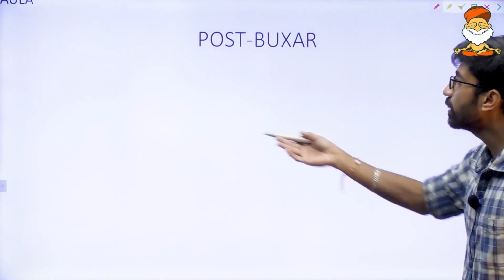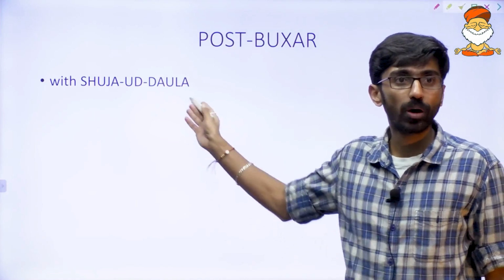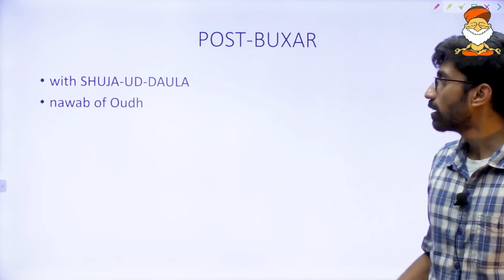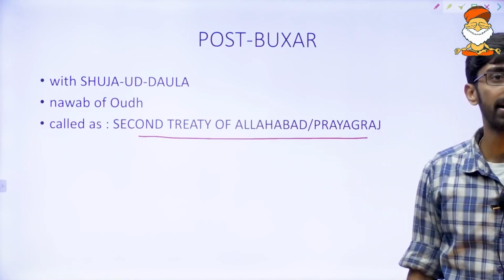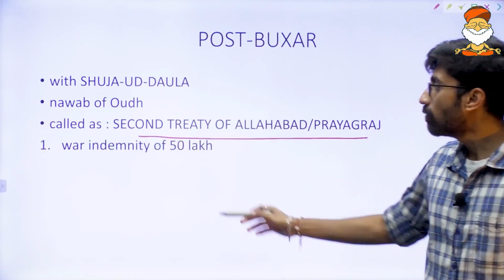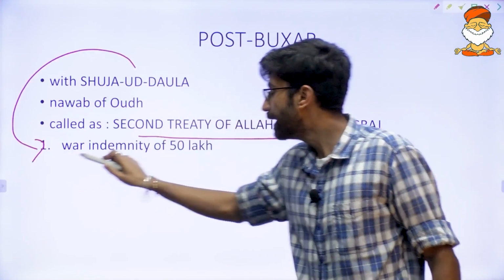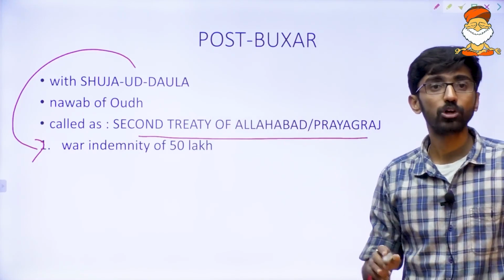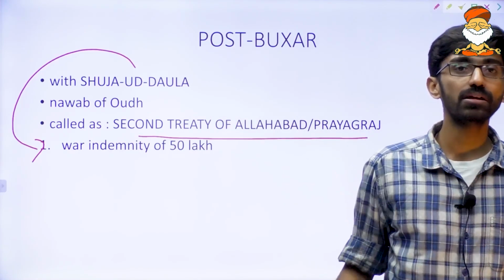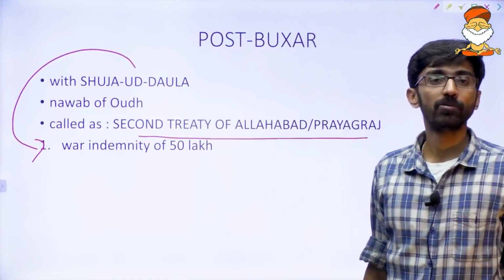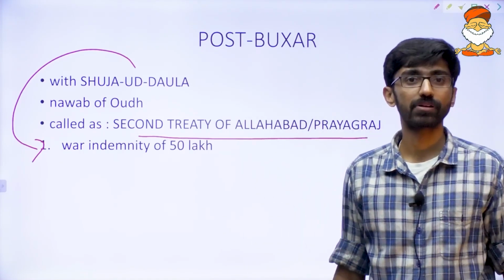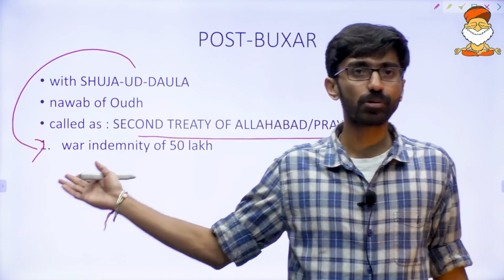Okay, now one more treaty was signed with Shuja'ud-Dawla, who was the Nawab of Awadh. It is called the second treaty of Allahabad or Prayagraj, we can say. And now he has to pay war indemnity of 50 lakh rupees to Britishers. What would be war indemnity? Compensation. He has to provide compensation.